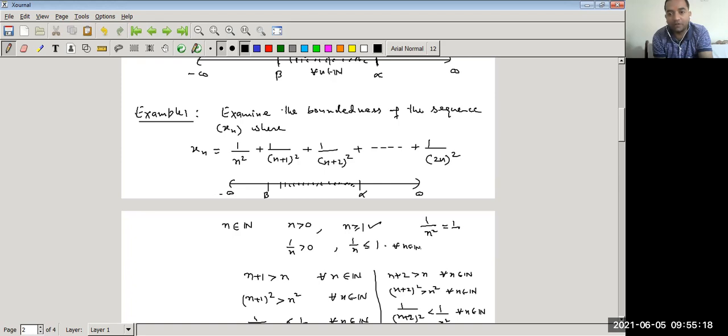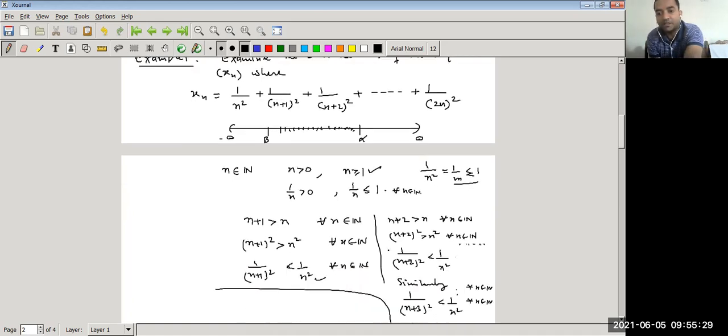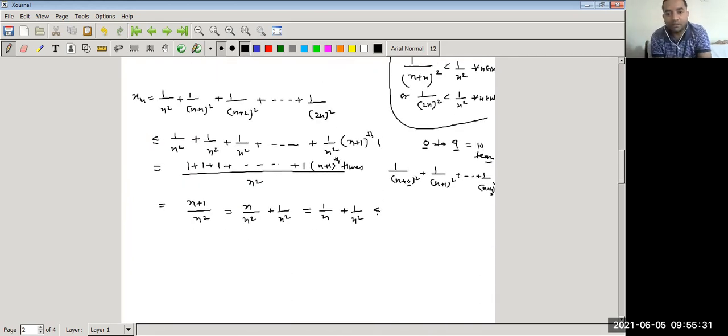So if we take m is equal to n square, then m is also a natural number, and this is also less than or equal to 1 for all m greater than or equal to 1. It means we can say this is less than or equal to 1 plus 1. So this is equal to 2. So what we get, our xn is less than or equal to 2 for all n belonging to the natural numbers.